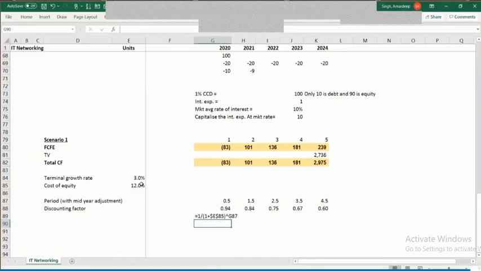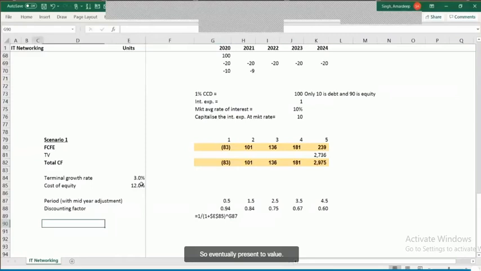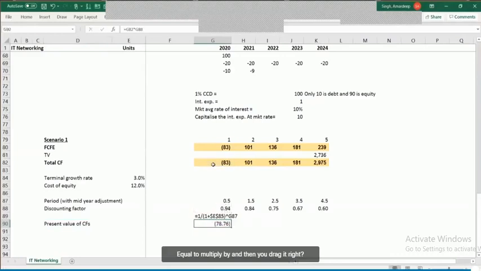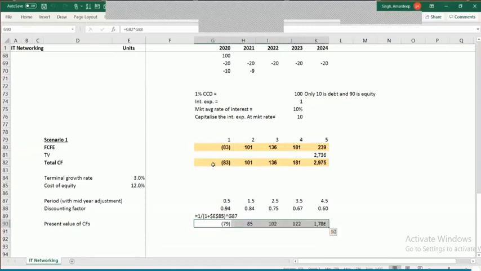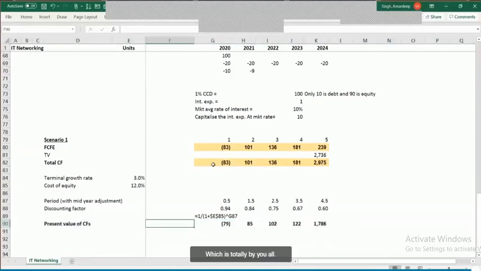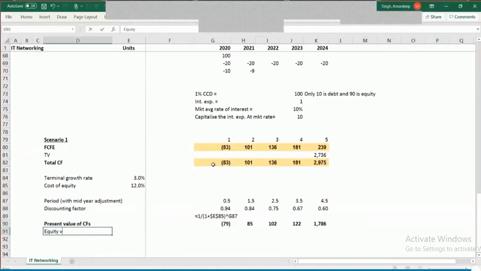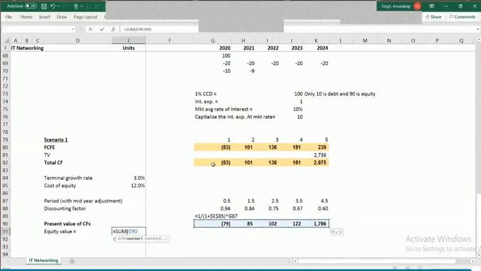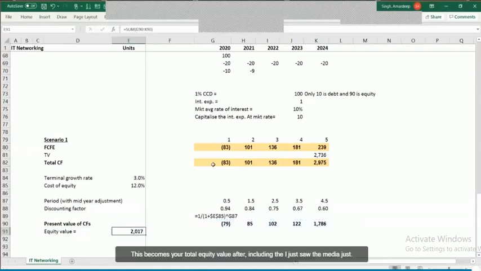So eventually, present value of cash flows is going to be equal to this multiplied by that, and then you drag it on the right hand side, which gives you a total value. So this becomes your total equity value after including the mid-year adjustment.